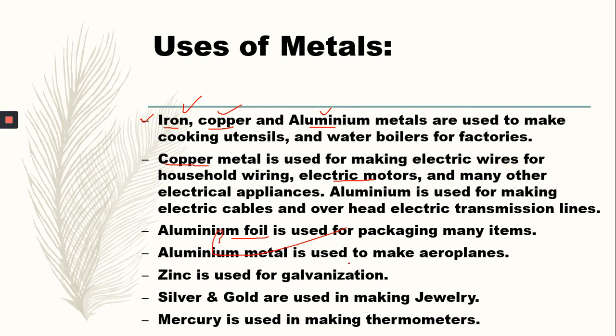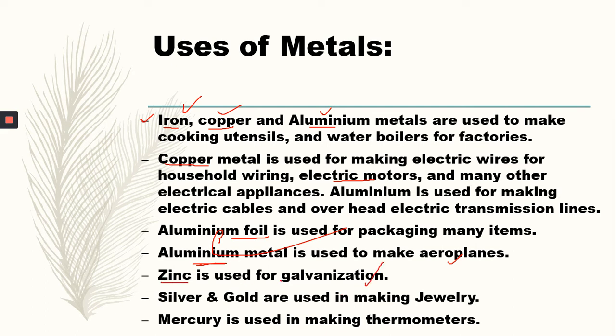Aluminium metal is also used to make aeroplanes. Here aluminium is used as an alloy. That means aluminium is mixed with other metals to become an alloy, and that is used for manufacturing aeroplanes. Zinc is a metal that is used for galvanization.